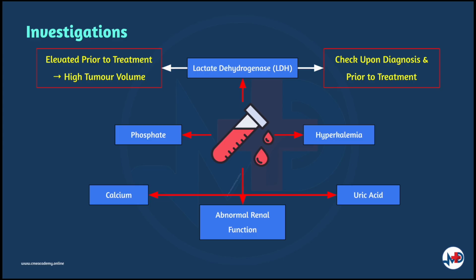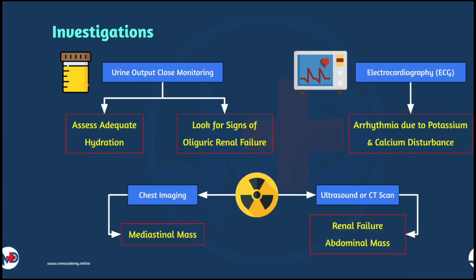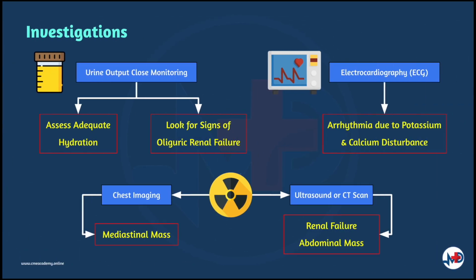Most patients with tumor lysis syndrome have lab derangements in LDH, potassium, phosphate, calcium, and uric acid, as well as abnormal renal functions occurring 1 to 3 days after chemotherapy initiation. Hyperkalemia is often the first life-threatening abnormality. Close monitoring of urine output to assess adequacy of hydration and for signs of oliguric renal failure is important.